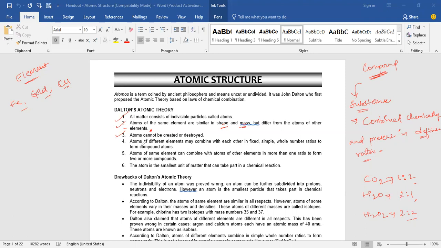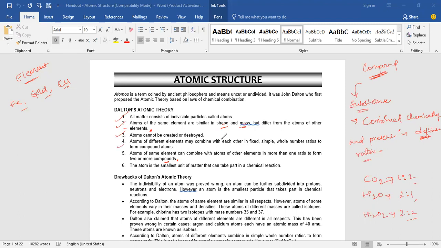Fourth point. Sorry, fifth point. Atoms of the same elements can combine with atoms of other elements in more than one ratio to form two or more compounds. So if you want to form the compounds, the atoms of the different elements should always combine in the definite ratio only. Okay, sir. And to form different types of compounds also, that is only explained here.